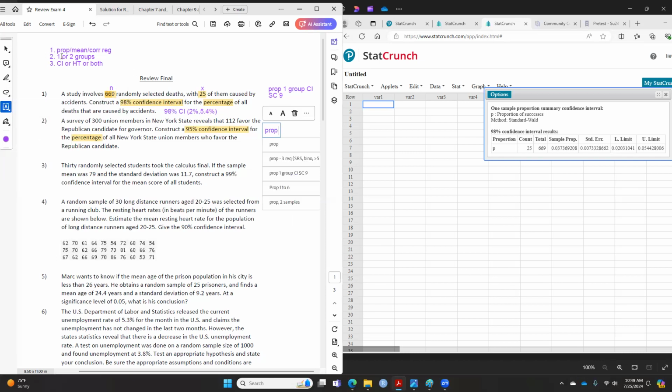Now you go for one or two groups. So if you look at this, do they break the union member into one group or break it into two groups?